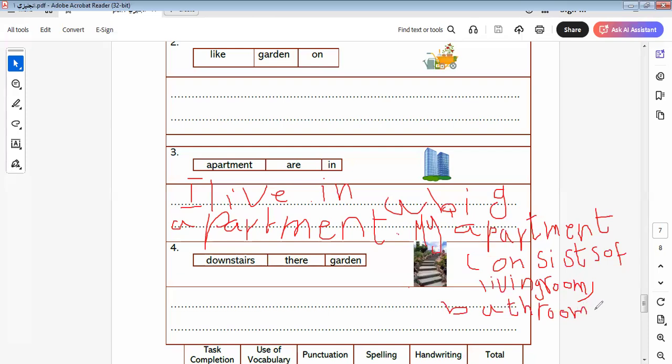I write some of them and you can continue the rest, okay? Kitchen and so on. And I have a big balcony in my bedroom. We can describe the apartment that you live in.